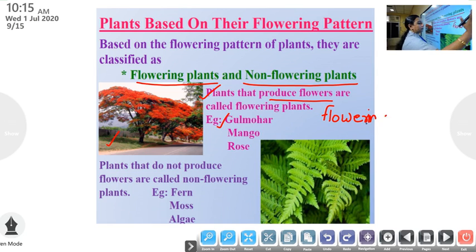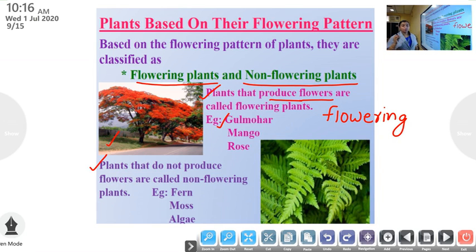F-L-O-W-E-R-I-N-G. Flowering plants. Example, gulmohar, mango, rose.